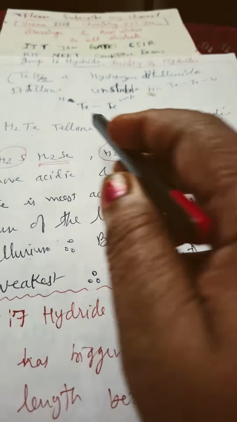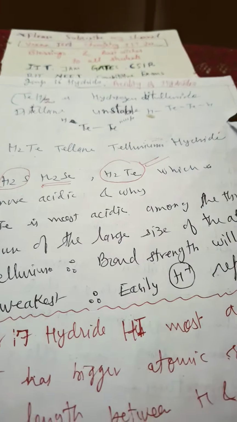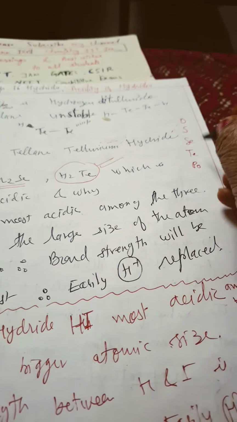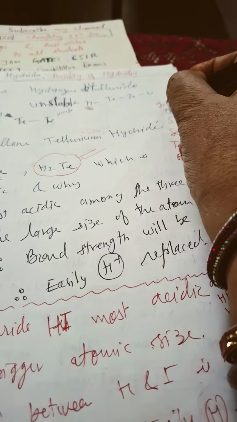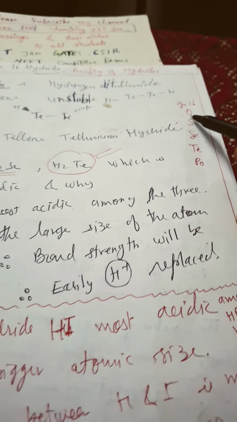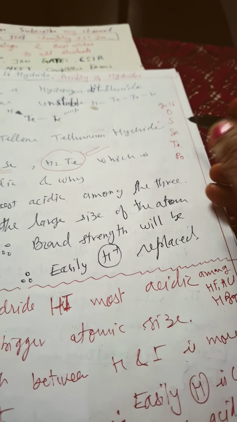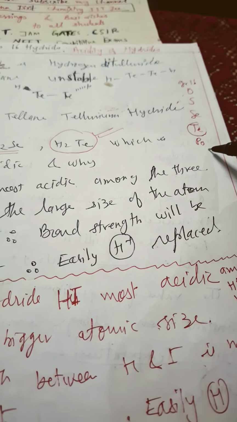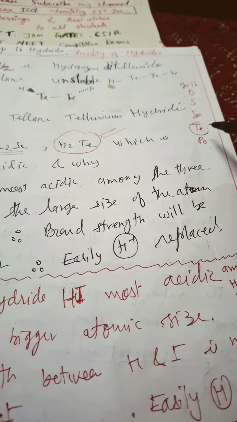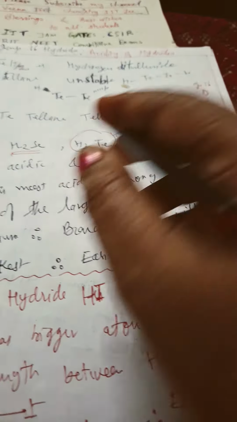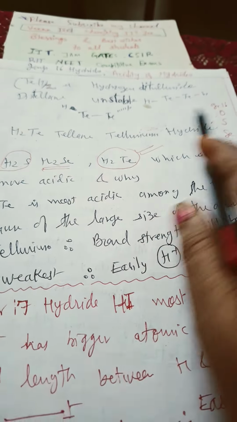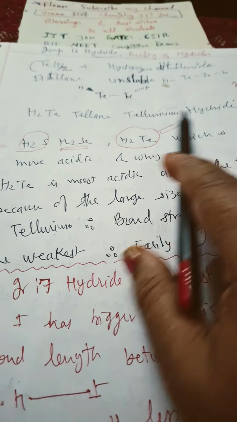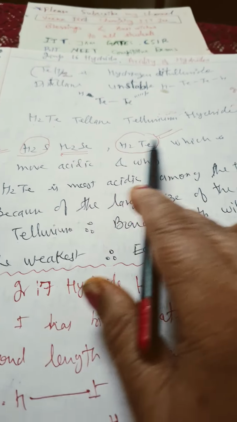Why? I told you the order: O, S, Se, Te, Po. These are group 16 members, p-block elements, and here Te is at the bottom. As we go down the group, atomic size increases, and the atomic size of tellurium is more than sulfur and selenium. So H2Te is more acidic as compared to H2S and H2Se.